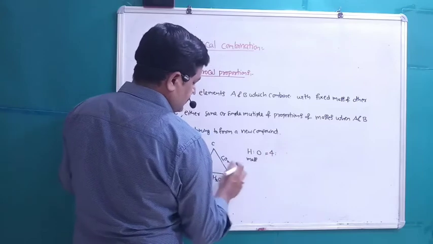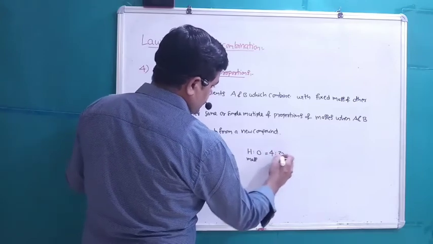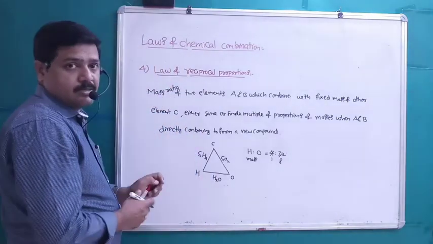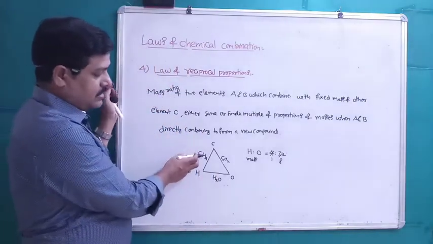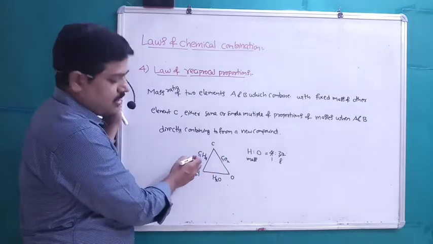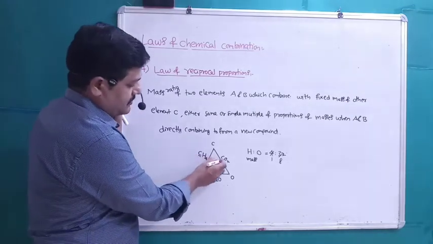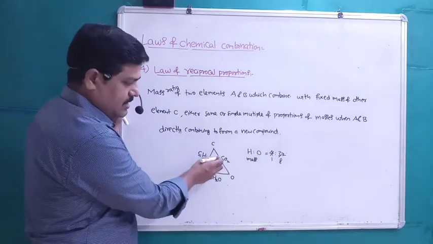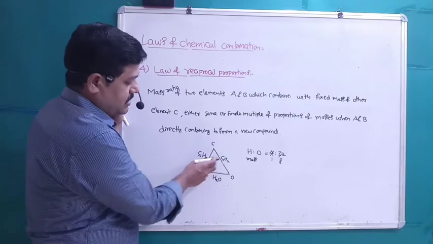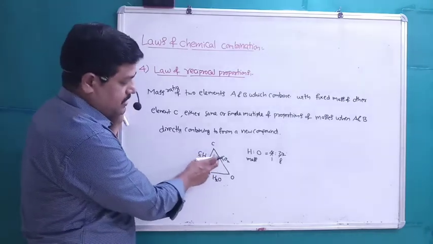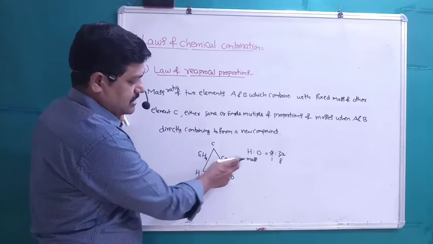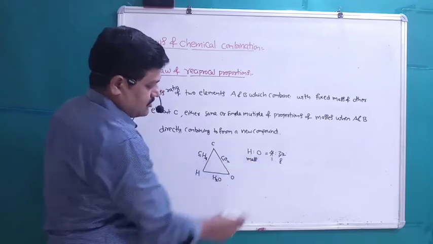Right? For oxygen it is 32. The simplest ratio we are getting is 1 is to 8. So here, the mass ratio of hydrogen and oxygen which are combining with the fixed mass of the other element C, carbon, is 1 is to 8.